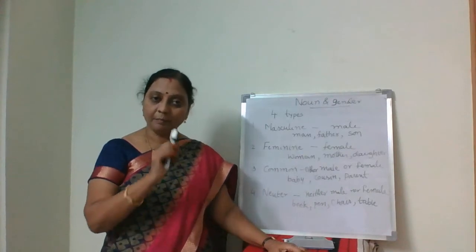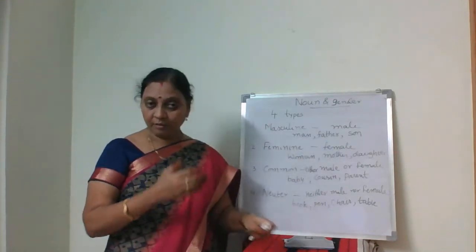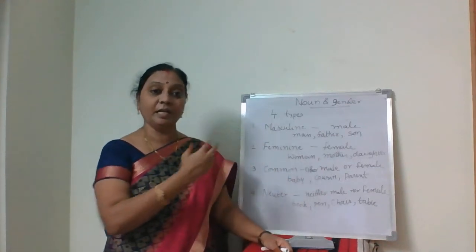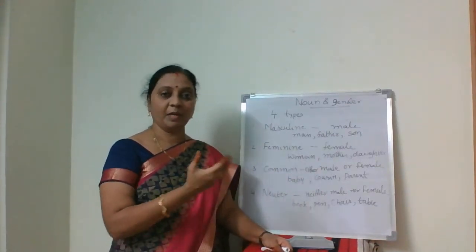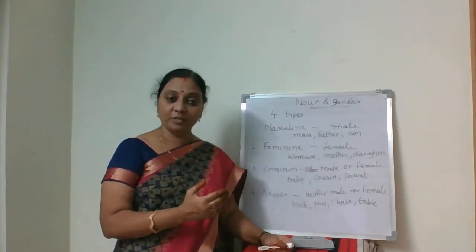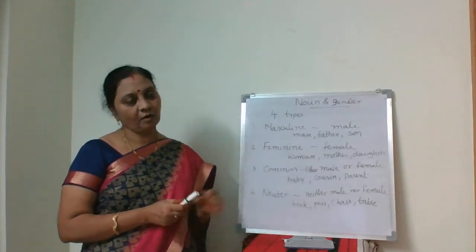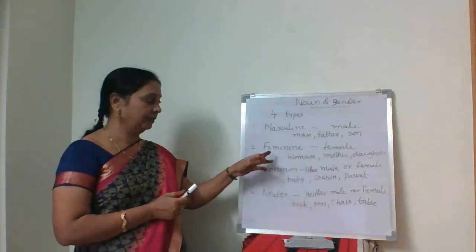Masculine gender, by name itself, denotes male. It represents male, like man, father, son, uncle. All those words list we'll see later.